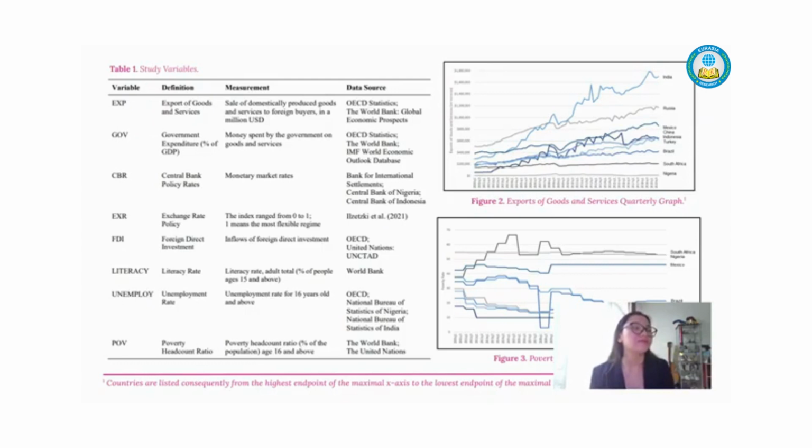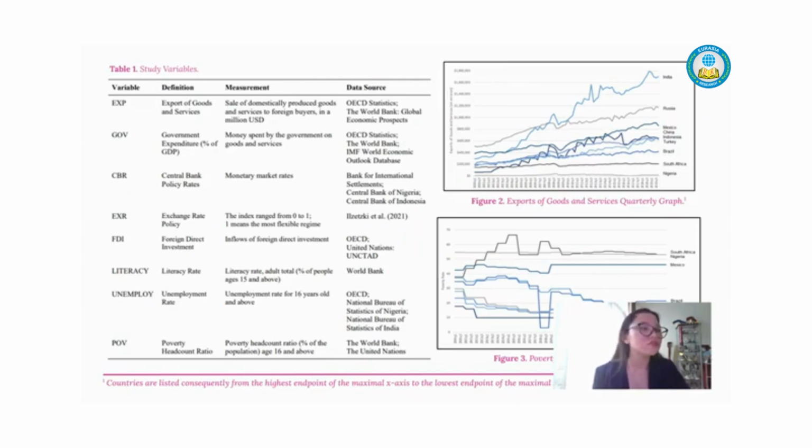After figuring out my research question, I collected secondary data from reliable sources such as the OECD, the World Bank, and the IMF. Relevant variables are used, including export of goods and services as the independent variable in quarterly data from year 2000 quarter 1 to 2019 quarter 4.